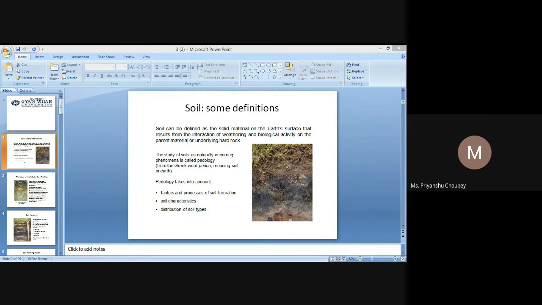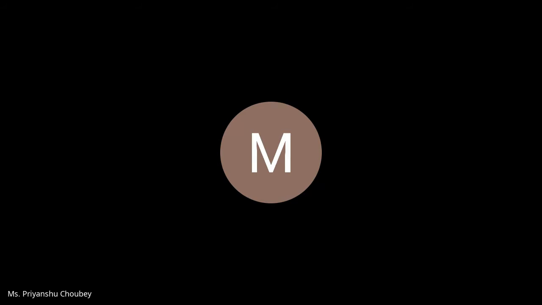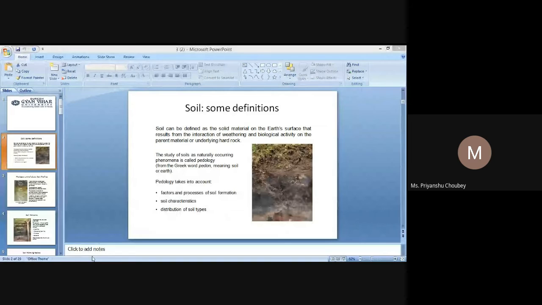The basic unit of study is the soil profile. A soil profile is a vertical cross section of a soil. It is divided into a number of distinct layers referred to as horizons. The horizons are normally designated by symbols and letters.